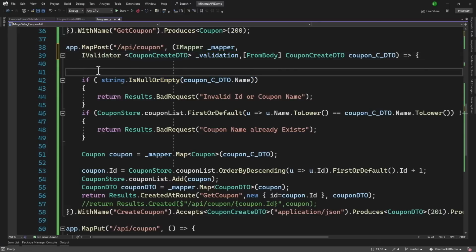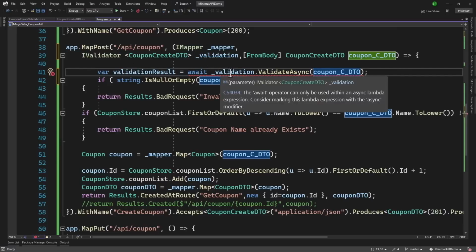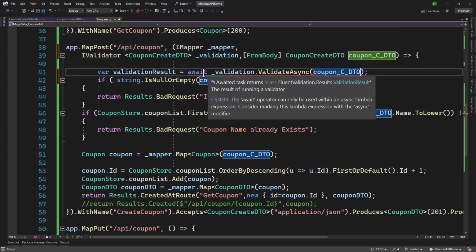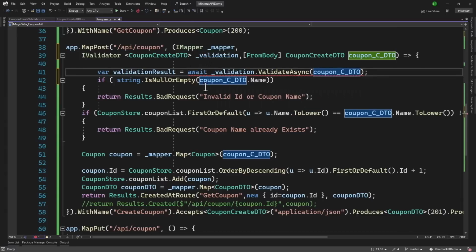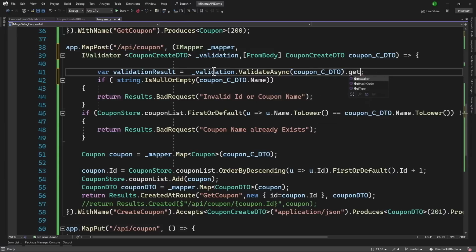And before we check for the name here, we will say variable validationResult is equal to await _validation.ValidateAsync, and inside there we have to pass the couponCreateDTO. Now we have an error here because this is an async method and we will have to await. But the endpoint that we have here is not async. One workaround is to remove await, and right here we can call GetAwaiter().GetResult(), and that will work. That is completely okay. Let me show that.